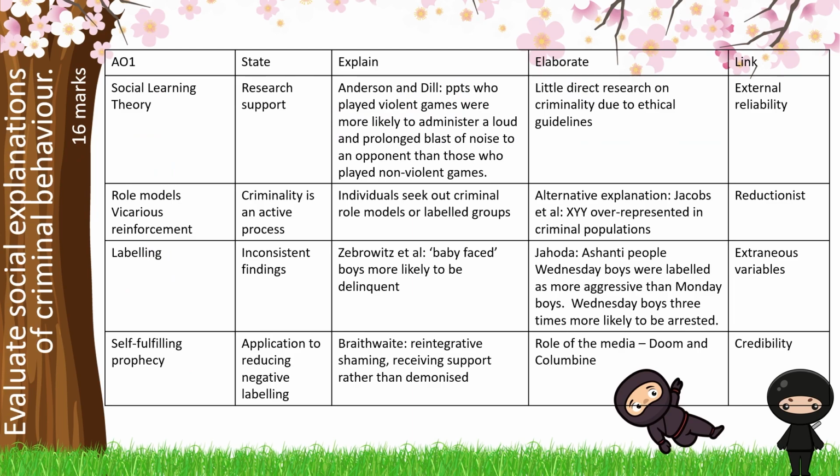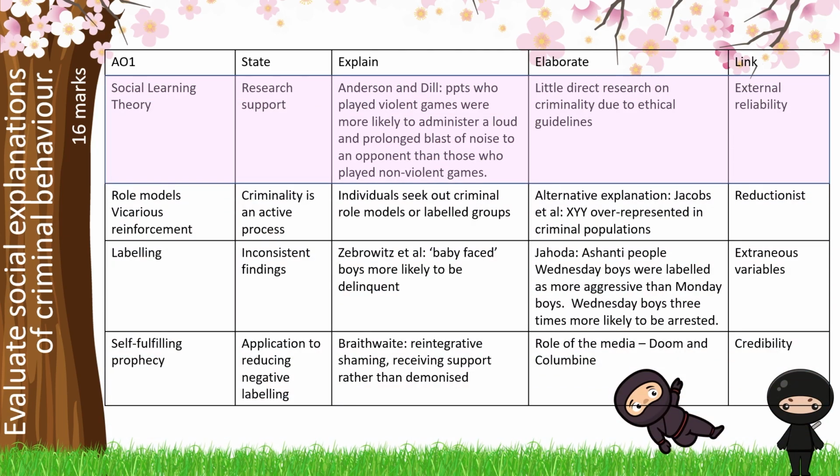Okay, so how does this break down? As you can see here, the big difference is we can go up to 16 marks for our evaluate questions. This means that we've got 6 marks of AO1, so we need to flesh out those explanations that we've already talked about, and 10 marks of evaluation. So we want to be doing all of the aspects of SODA.